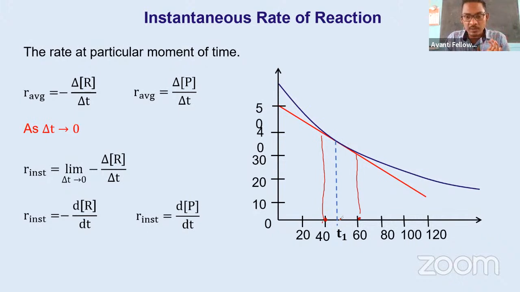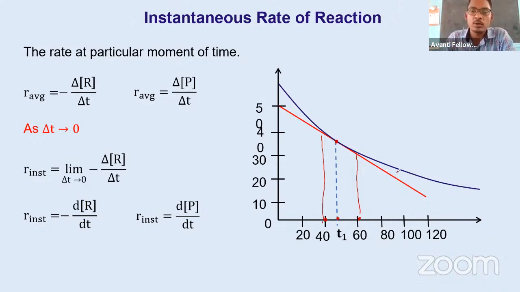Like we are considering this particular point T1. So what is the speed of this car or this reaction at time equal to T1, or let's assume here 50 minutes. So what is the speed or rate of the reaction at time equal to T1 or 50 minutes? So I will find out this one. We find this out by drawing the tangent. Draw a line that touches this curve at a particular point, and the slope of this tangent will give you the instantaneous rate of product and reactant.